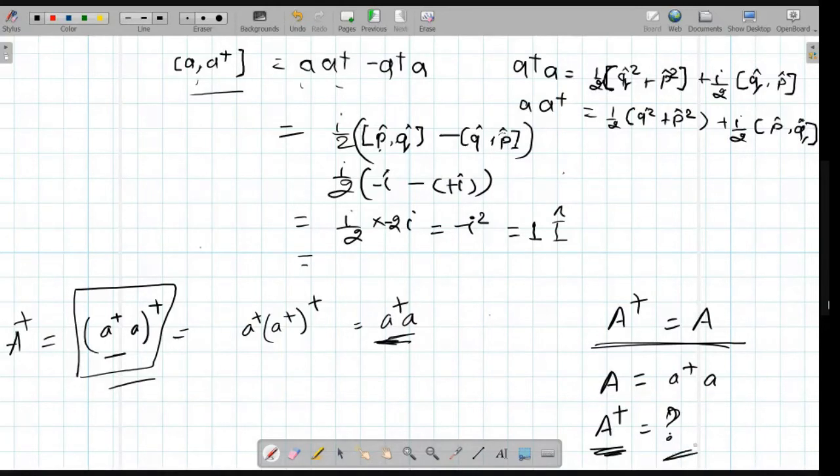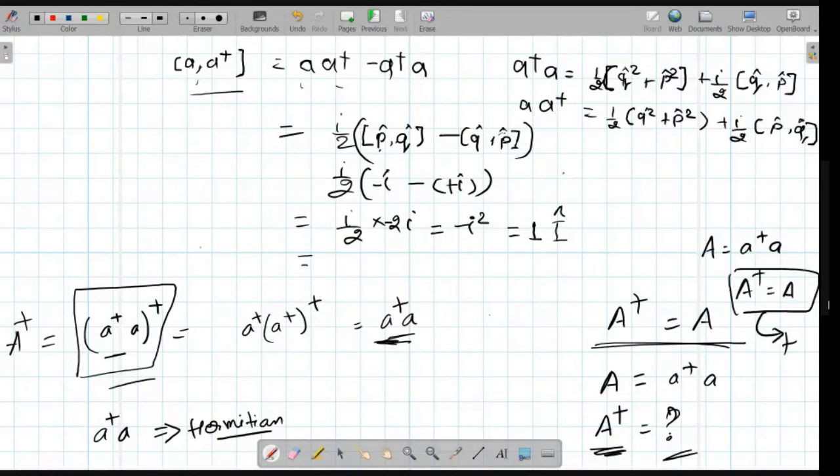Okay, so this means that A dagger A is Hermitian, right? Have you understood or should I explain again? Anyone who wants me to explain again, you can let me know. I'll explain again. I'm just keeping A is equal to A dagger A, and then we have to see whether A dagger equals A, only then it is Hermitian. So that's what we have done here.